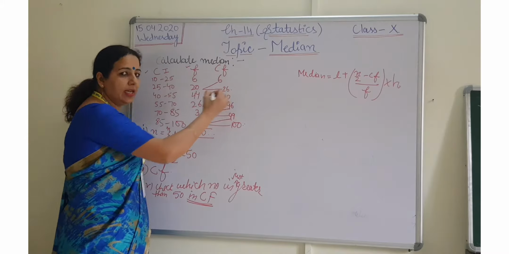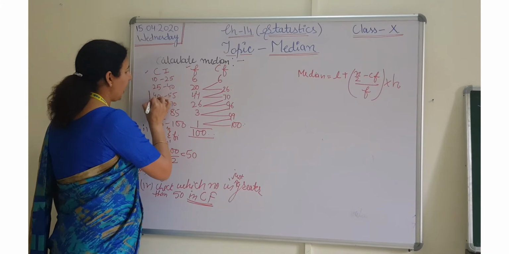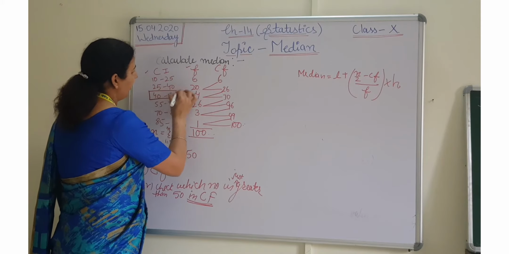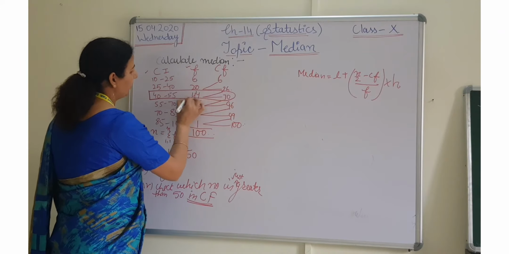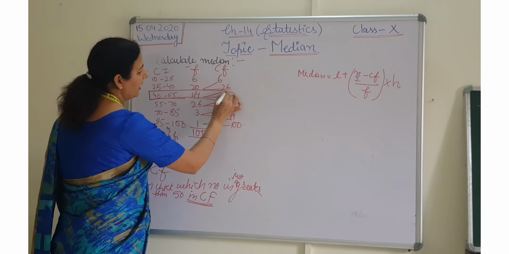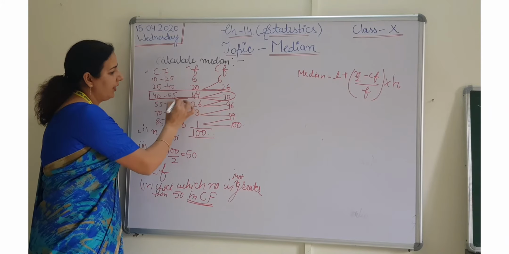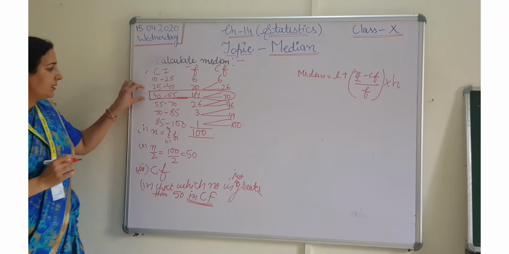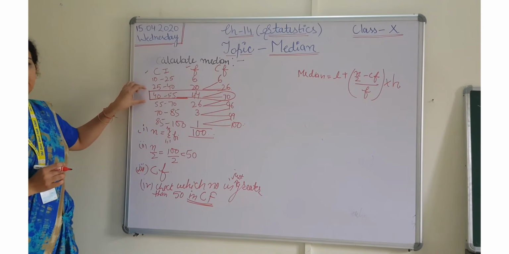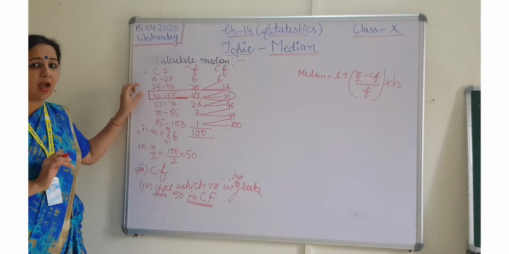After calculating this, you just highlight that interval, the complete row. You have to highlight here. You just have to highlight the complete row that is greater than 50. So this interval is known as the median class. This is not the answer of median. This is the answer of median class.